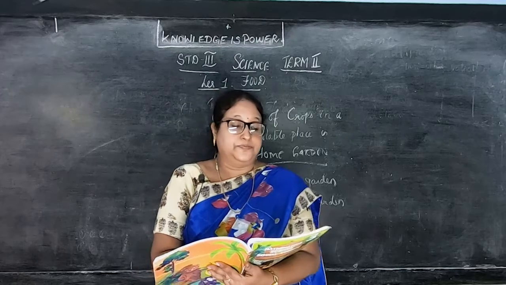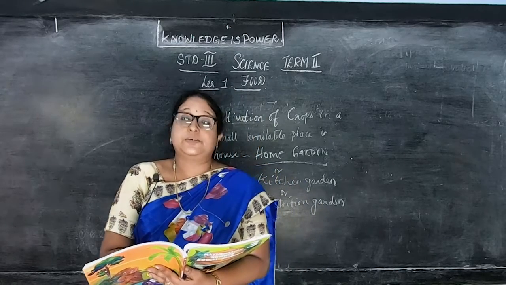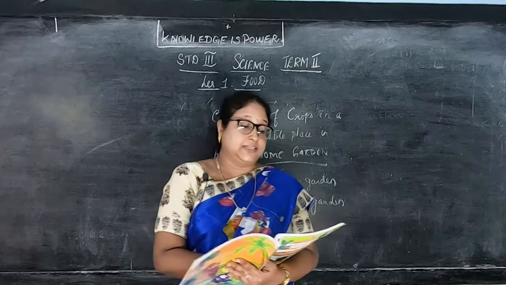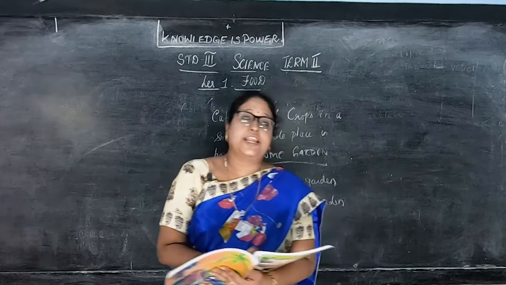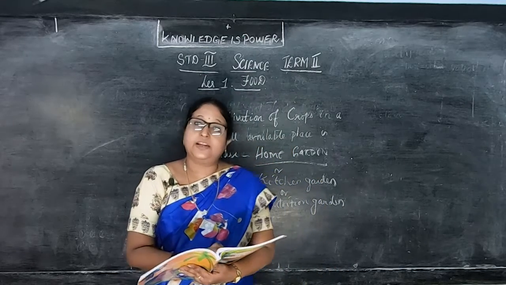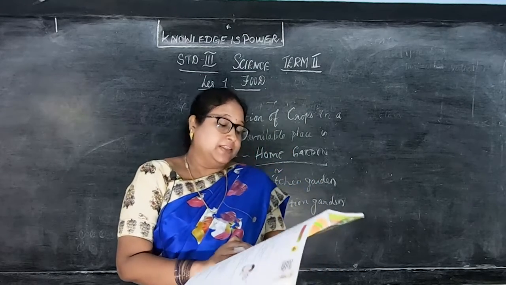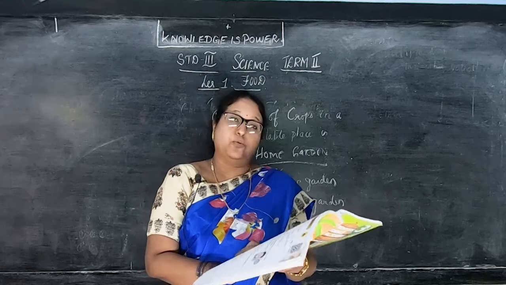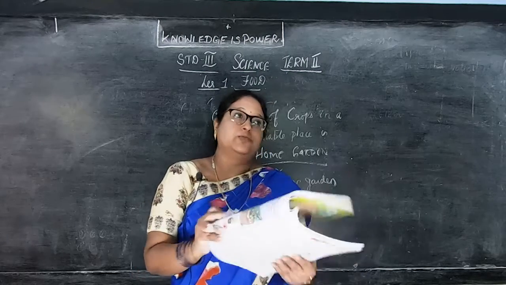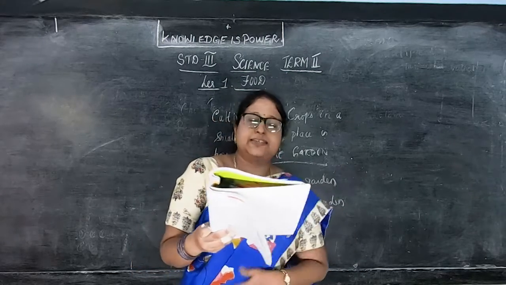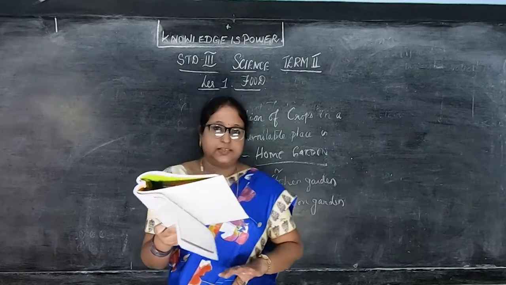So what are the plants you can grow there? Vegetables like tomatoes, brinjal, snake gourd, snap beans, lady's finger, and even fruits like banana, lemon, and also herbs. Then they have given advantages of home garden. If you keep home gardens, what are the advantages you can get from there? It is the easiest method first, right? It's a very easy method.